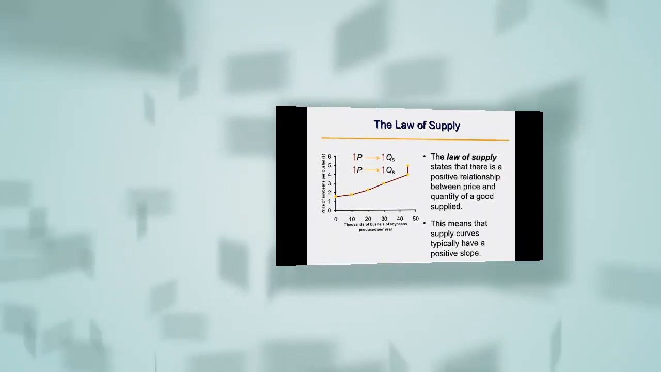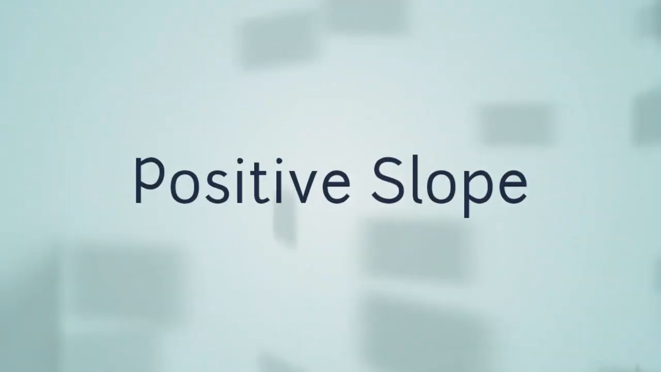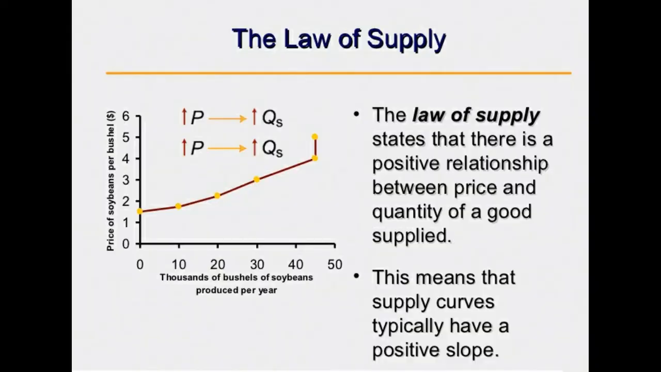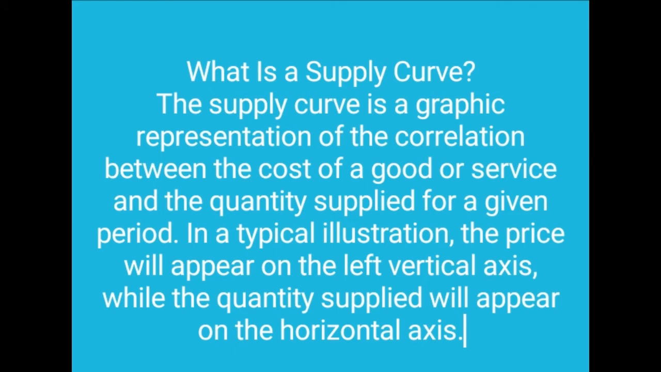The law of supply states that there is a positive relationship between price and quantity of a good supplied. This means that supply curves typically have a positive slope. So students, the supply curve is the graphic representation of the correlation between the cost of a good or service and the quantity supplied for a given period.